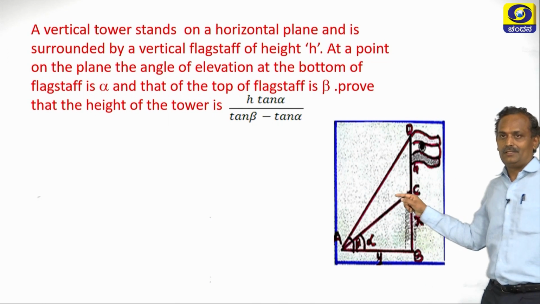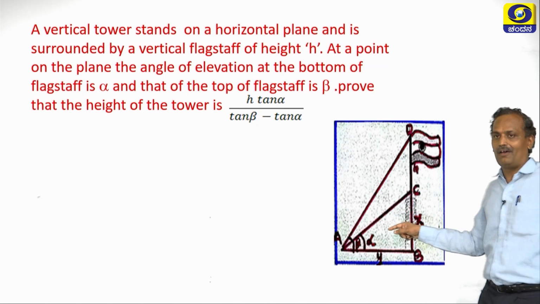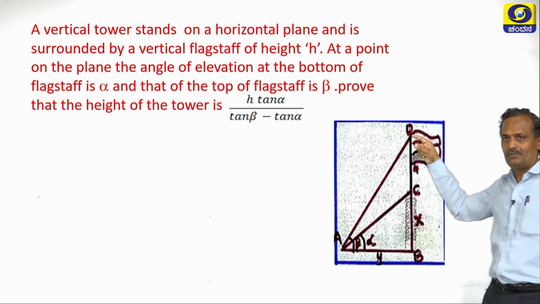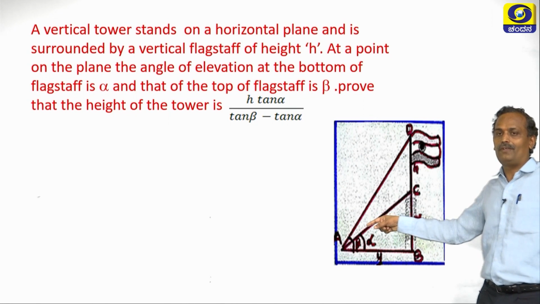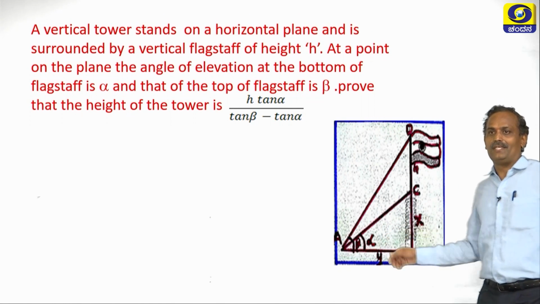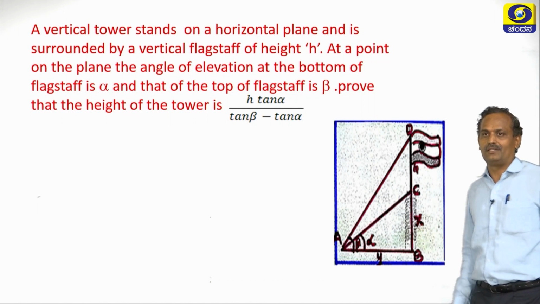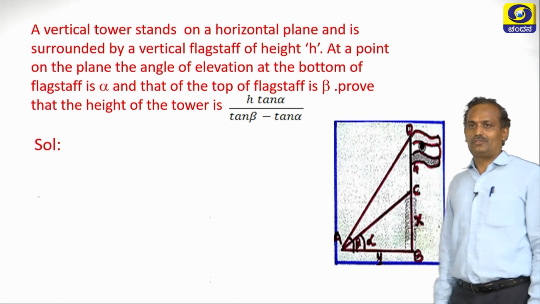So while observing the bottom of the flagstaff at C, we get angle of elevation as alpha. Again he is observing the top of the flagstaff from the same point A, we get one more angle of elevation, it is angle beta. And let us take AB as y, the distance between the tower and the observer be y. Now let us solve it.